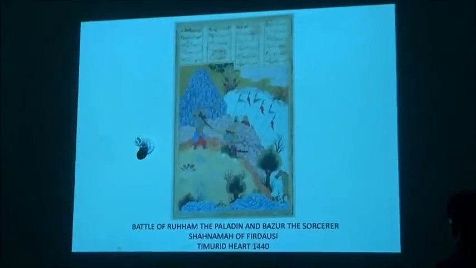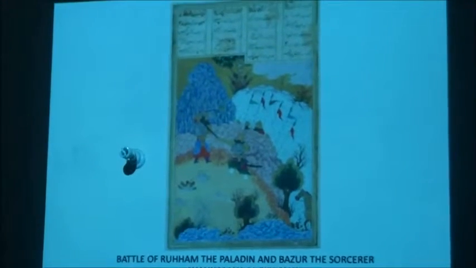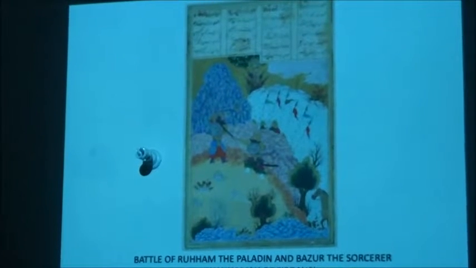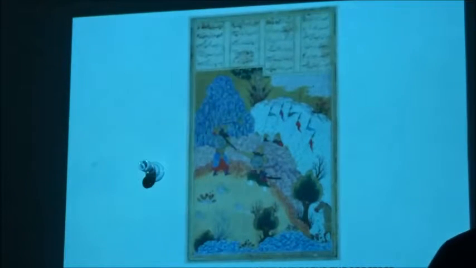This is another one from the Shahnama of Ferdowsi, and it's the Battle of Ruhun, the Paladin, and Bazur, the Sorcerer, and this is from Temuri Herat, 1440. So we moved on, and this is, I think, Shahnama Juki ke naam se. Muhammad Juki was the ruler, the Temuri ruler under which this was produced. So its style, its vocabulary, its color is very different to the one that you saw previously.